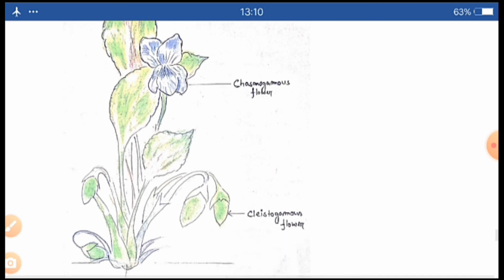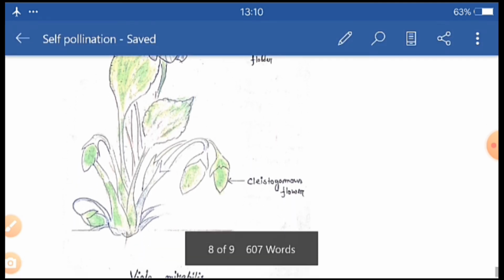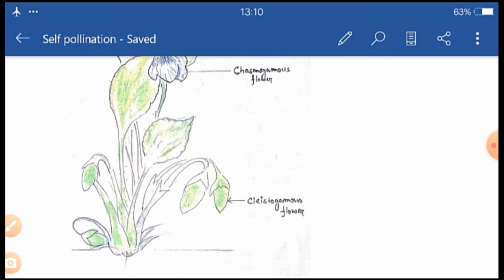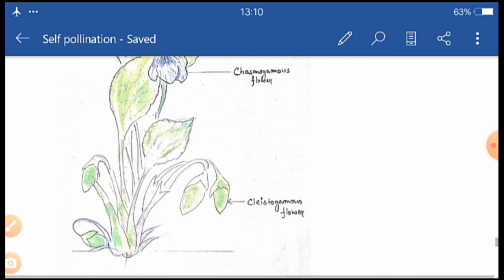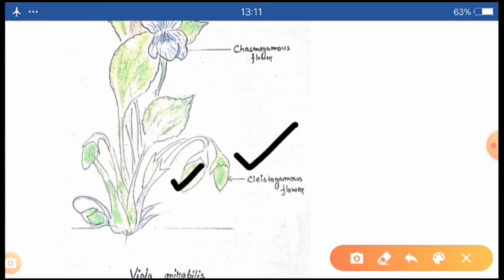Here this is Viola mirabilis. You see here two types of flowers. For a short time the flower will open, but then they close themselves permanently.